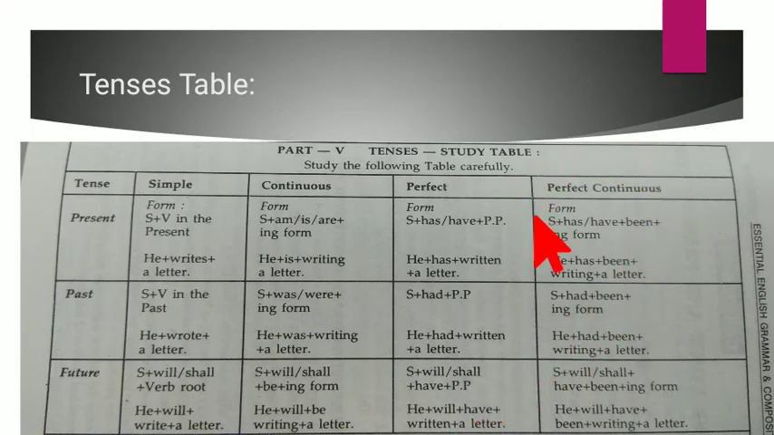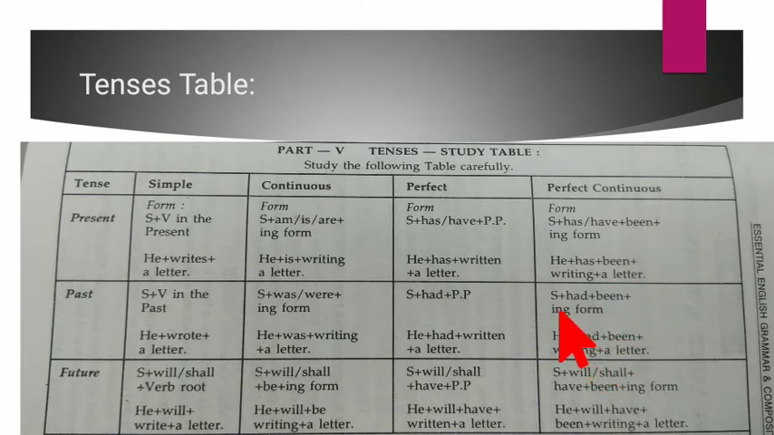Now coming to the perfect continuous. How is the form? Subject plus has or have plus been plus the ing form. He has been writing a letter. He is the subject, has or have according to the sentence. So, he has been. Always in the continuous we write been followed by the ing form of the verb, that is, writing a letter.